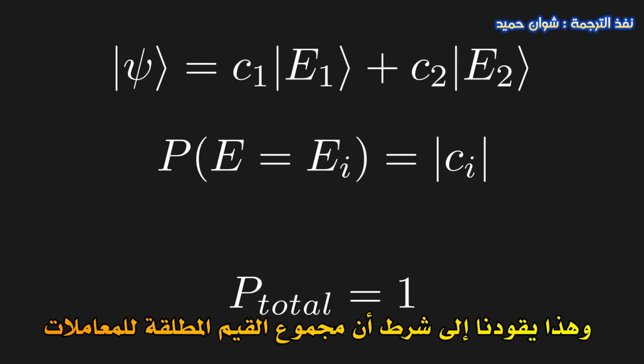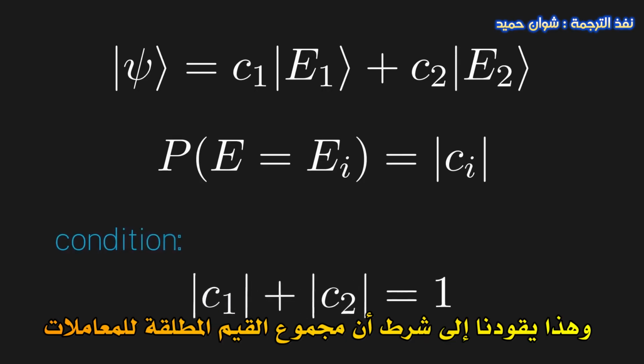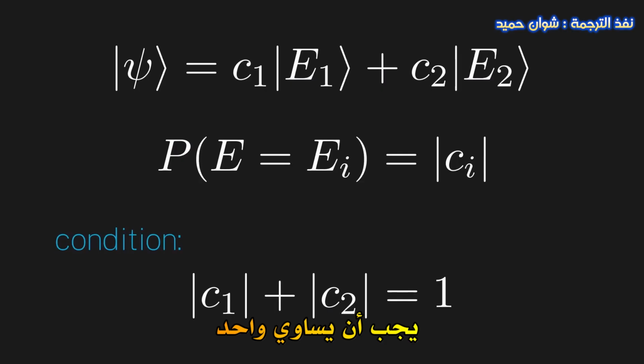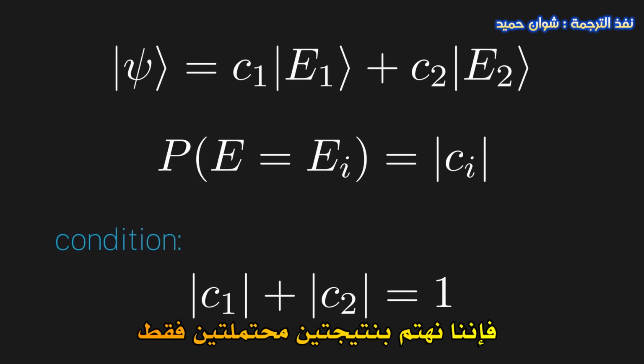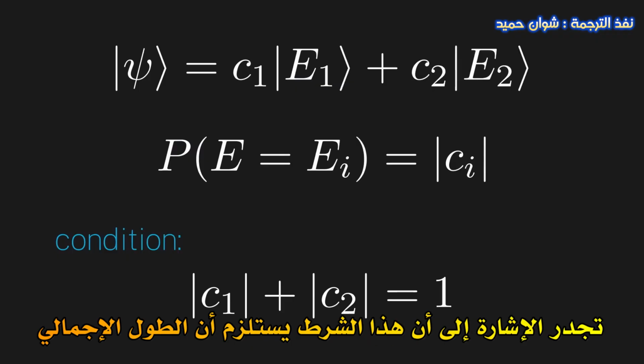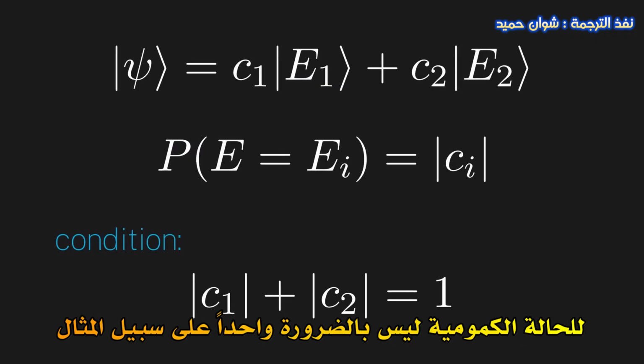This gives us the condition that the sum of the absolute values of the coefficients must also be equal to 1. Since we are assuming a 2D vector space, we only have 2 outcomes to worry about. Note that this condition actually implies that the total length of our quantum state is not necessarily equal to 1.